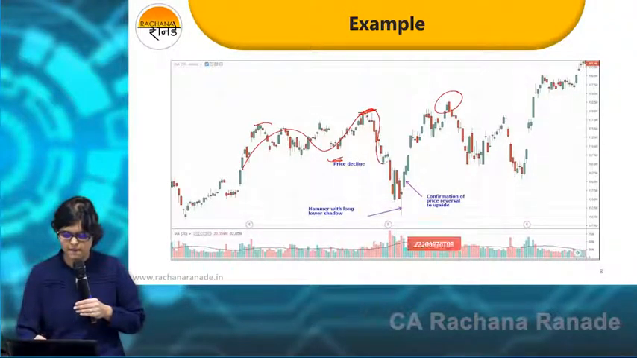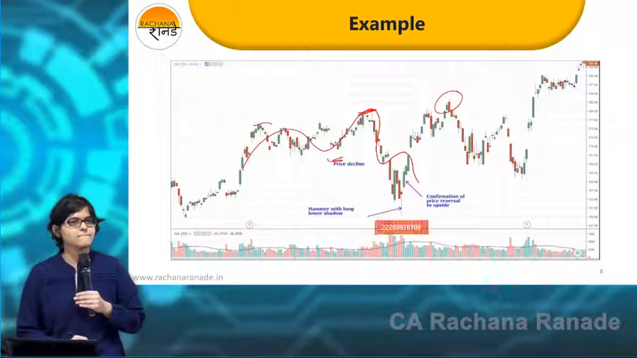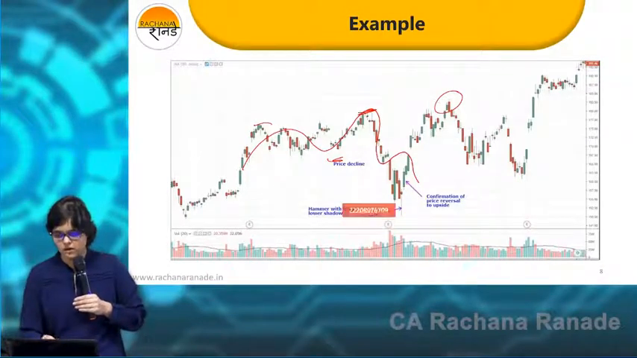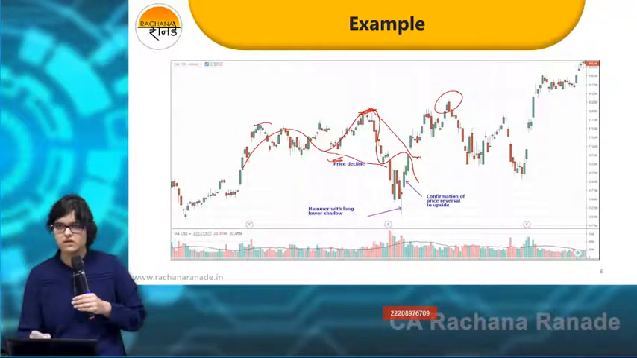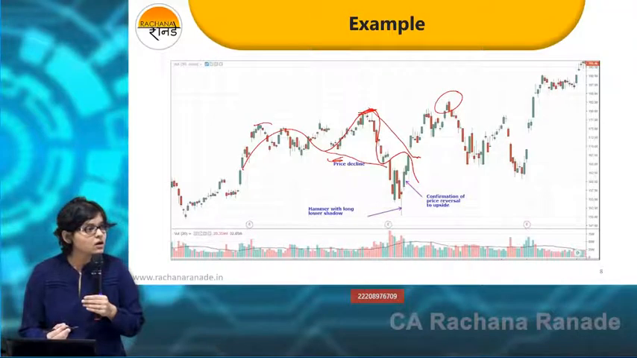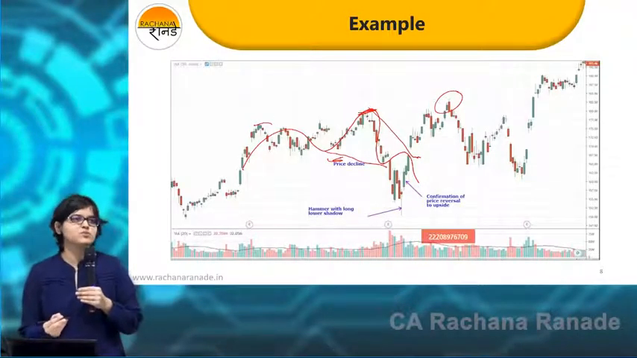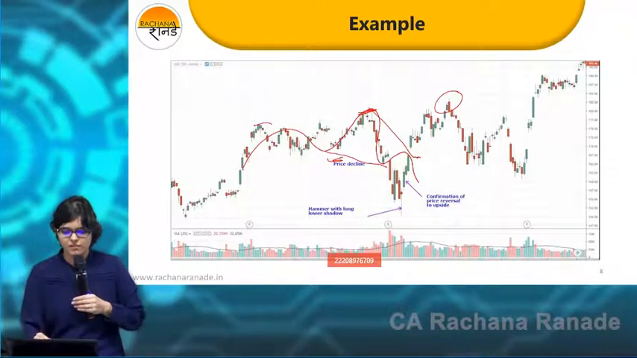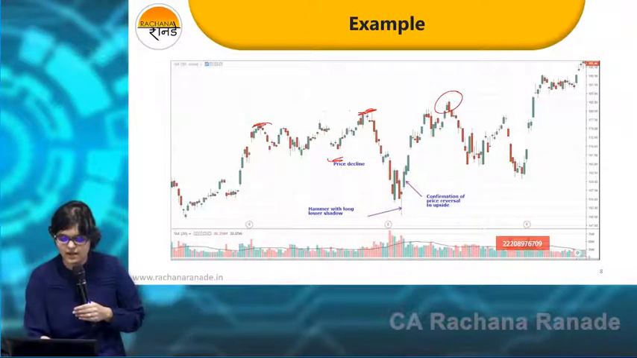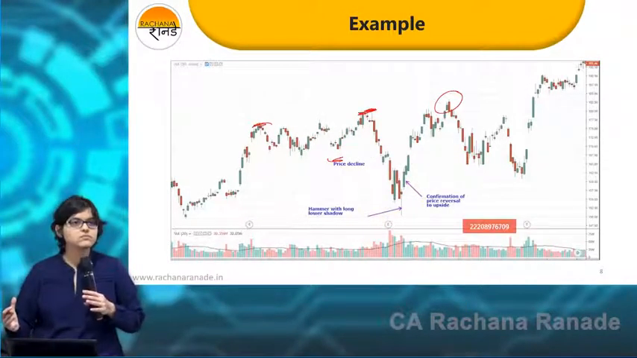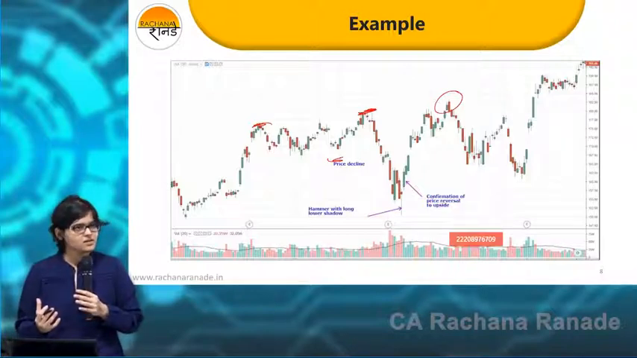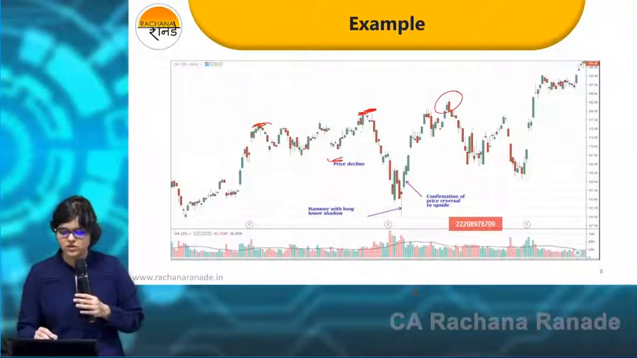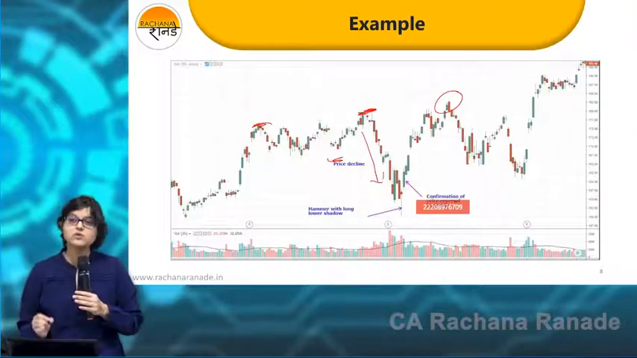Now what has happened? A lower low and a lower high. Correct? Then this could have been a downtrend which might have started. But what has happened here? Is the high taken down? High has not been taken down. Is this clear? Yes. So this was a clear-cut case of a down move.